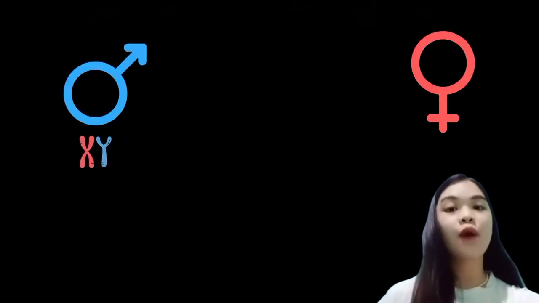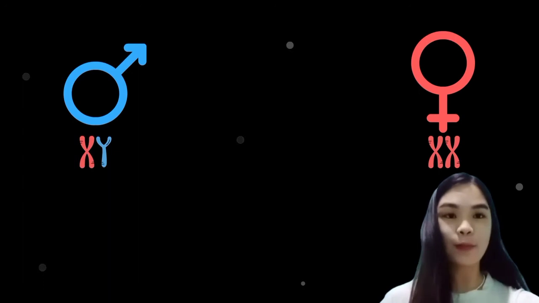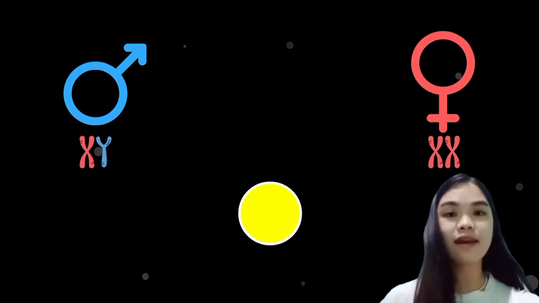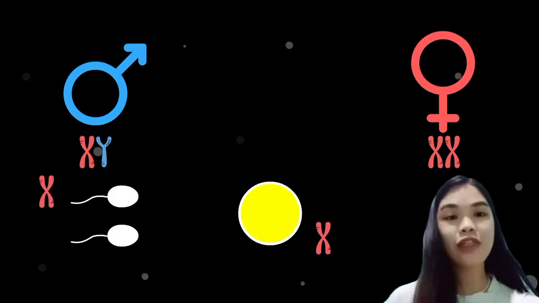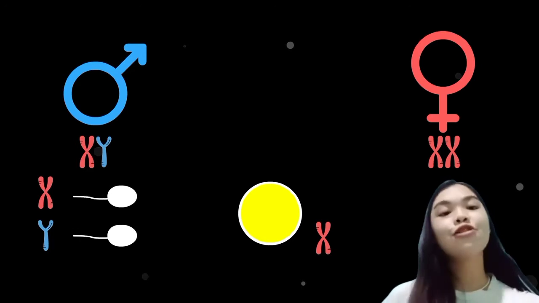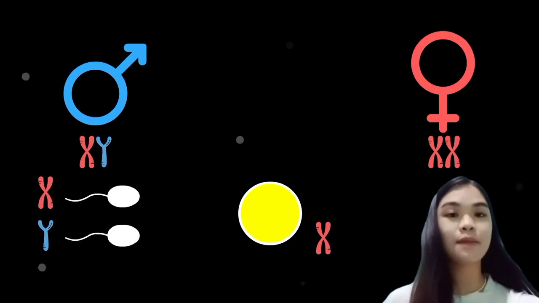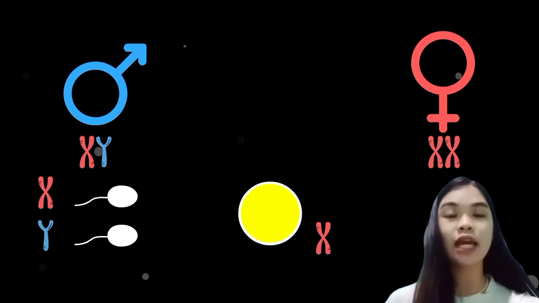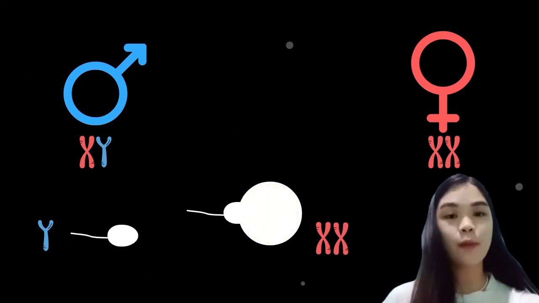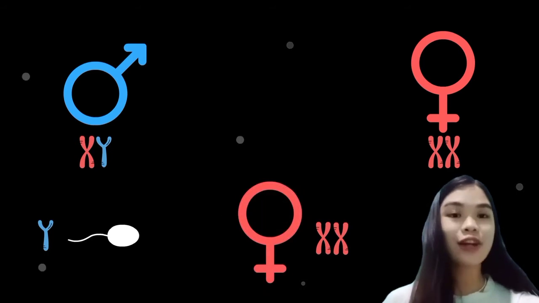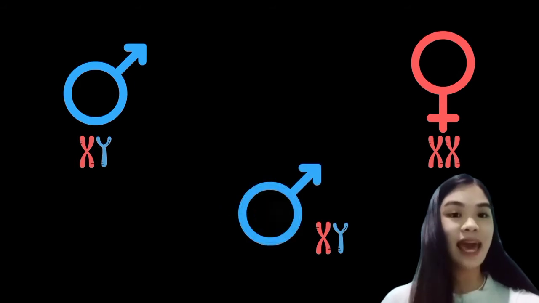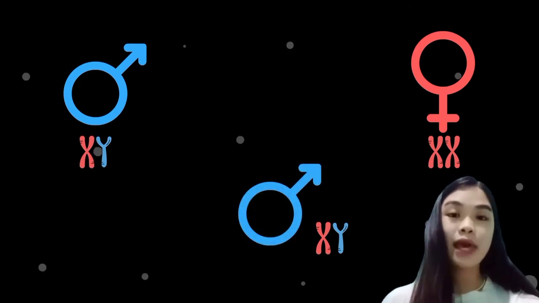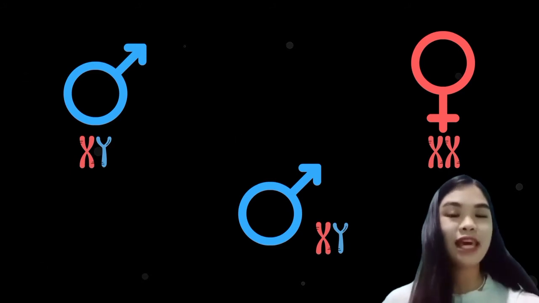We all know that male has XY chromosomes, while female has XX chromosomes. One is passed down from mom's egg, which is the X chromosome, and one from daddy's sperm, which is either X or Y chromosome. The factors that determine our sex begin at fertilization. If the sperm carries an X chromosome and fertilizes the egg, a girl will be conceived, while if the sperm carries a Y chromosome and fertilizes the egg, a boy will be conceived. So to make sense of it, let's go back to biology and discuss it more.